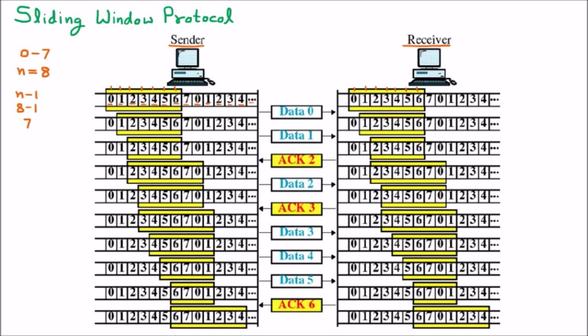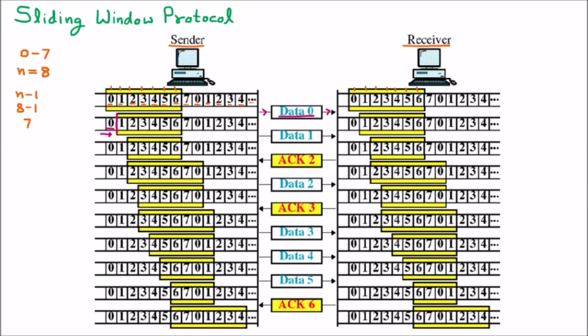Now we are going to send the data. First of all, the sender sends data 0 to the receiver. That means we have sent the first frame, 0. Now we can see that the sender window has changed: the wall is moved by 1. This is the contraction of the window, so the window size is reduced.